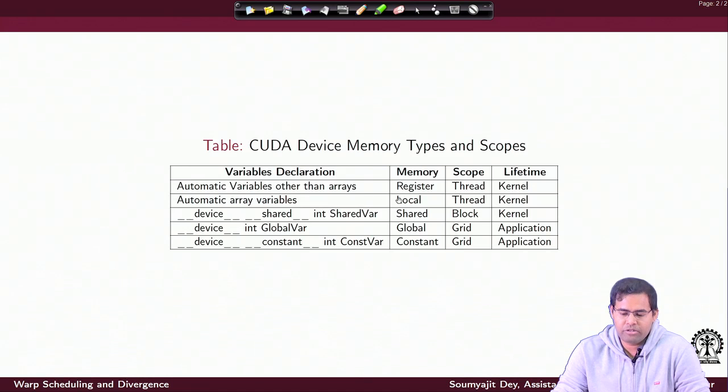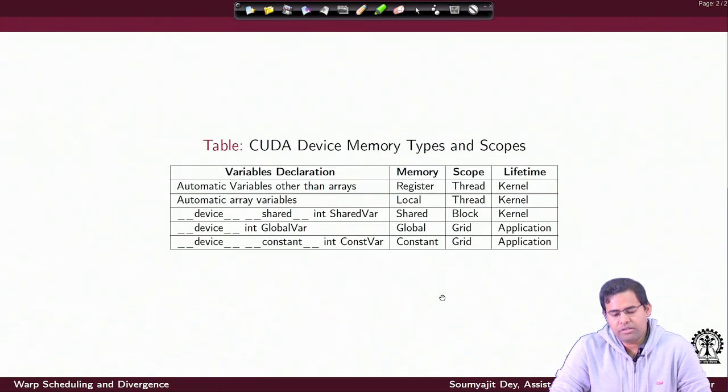And also for normal array and non-array type variables, depending on whether it is an array, then the memory is local. If it is non-array, a single instance, then the memory is register. For both of them, the scope is thread. Every thread has a different copy of them located in their local memory, where the local memory is essentially the private memory corresponding to that thread in the DRAM, or the corresponding registers that the thread has been allocated, and again the lifetime is kernel. So, these are the different memory types and scopes that we can define for the CUDA device memory side.